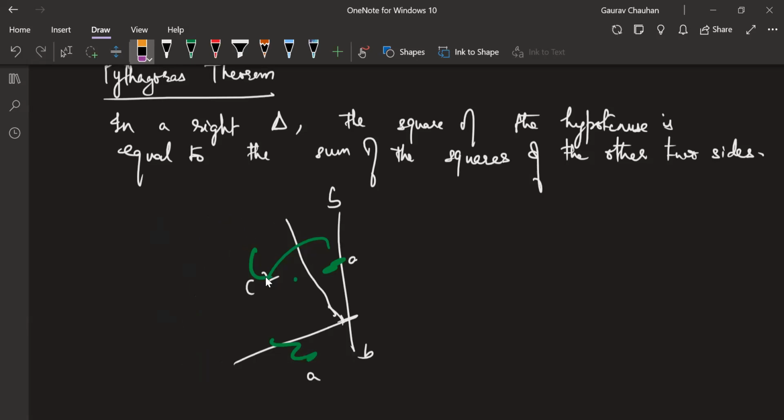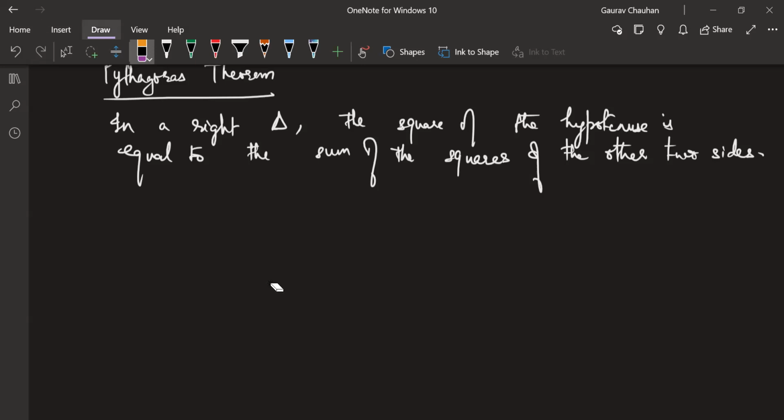But we're not going to do that proof right now. That's a proof which is not asked in the 10th board examination. That's a very good proof. That's actually how Pythagoras probably landed upon this, I think, because algebra was not so well known in Greece at that time. But right now we're going to do the algebraic proof because it's quicker, it's much shorter, and it's something which you will probably be doing in your board exam as well.